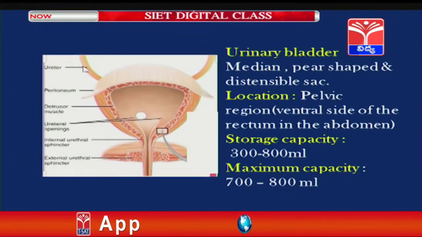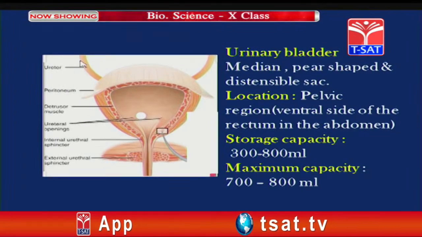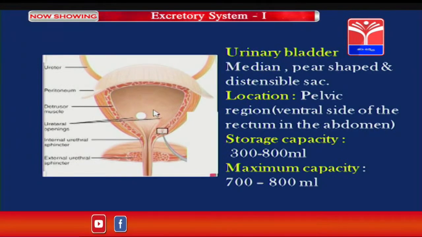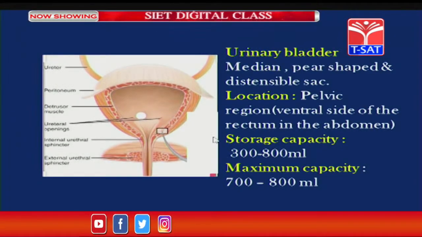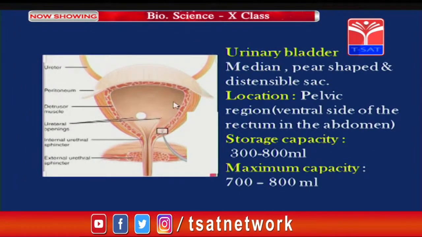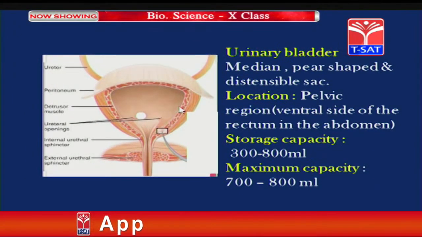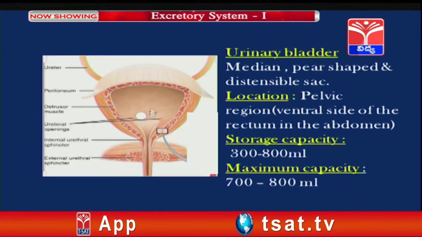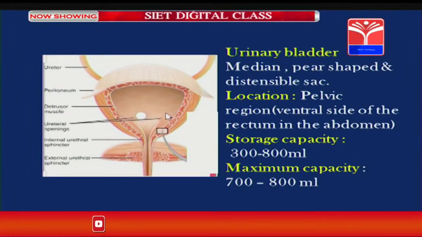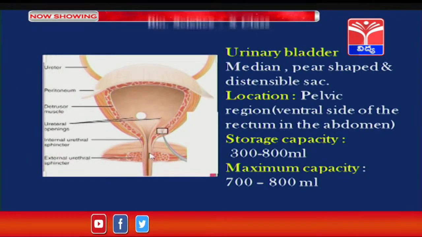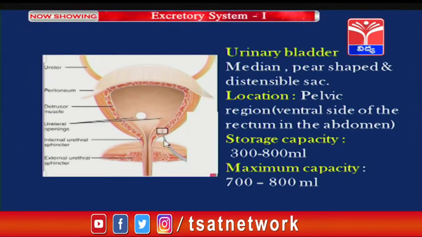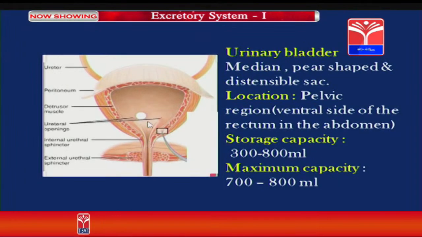So, the ureters carry the urine from the kidneys into the urinary bladder and this urinary bladder slowly fills. When 300 to 500 ml of urine is stored, the wall of the urinary bladder stretches and the receptors present in the wall of the urinary bladder send a signal to the brain, which relaxes the sphincters that are present. This part of the urinary bladder is called the major body and this is called the neck of the urinary bladder.